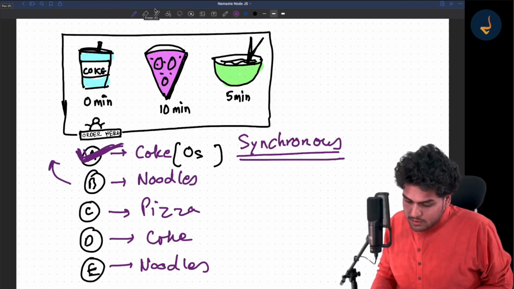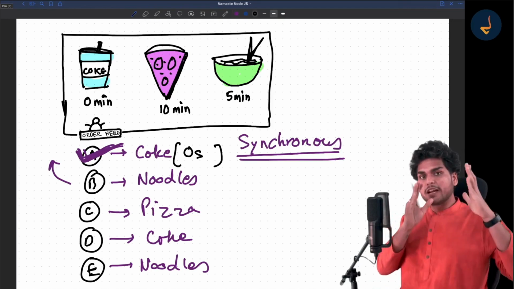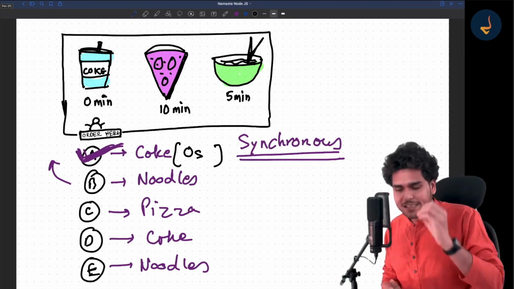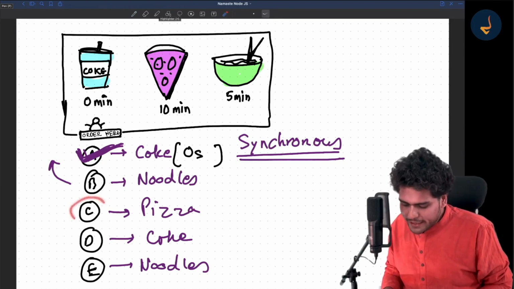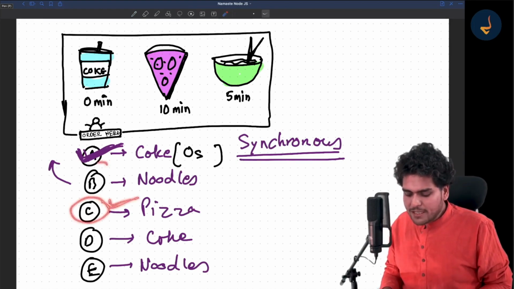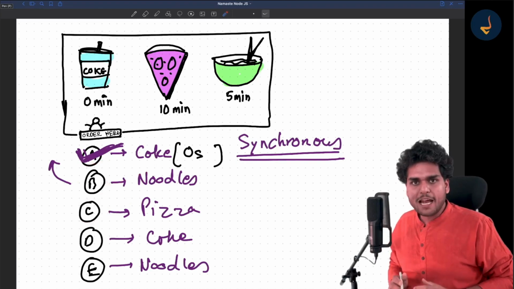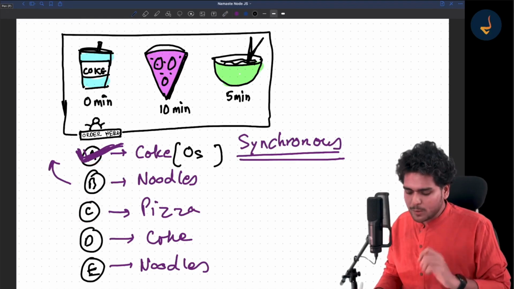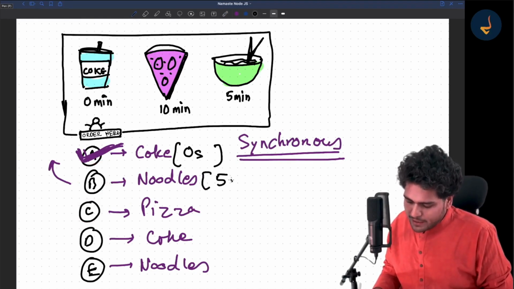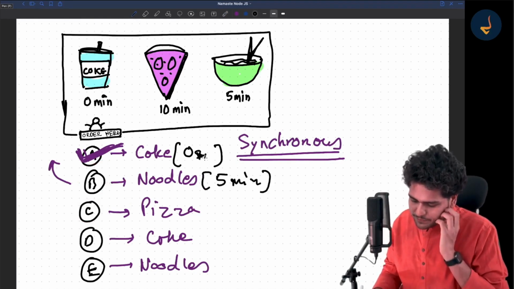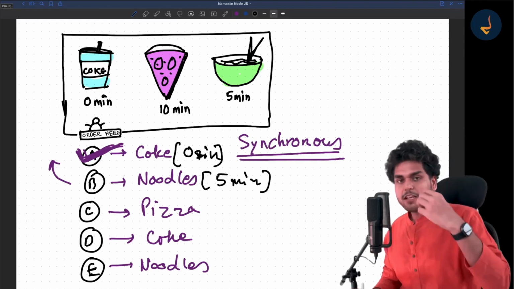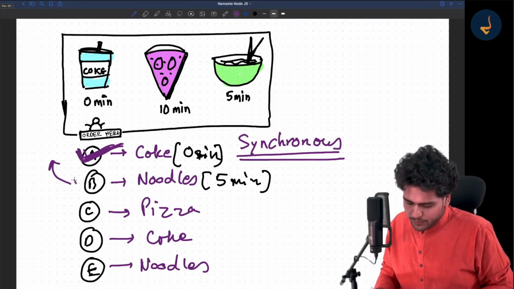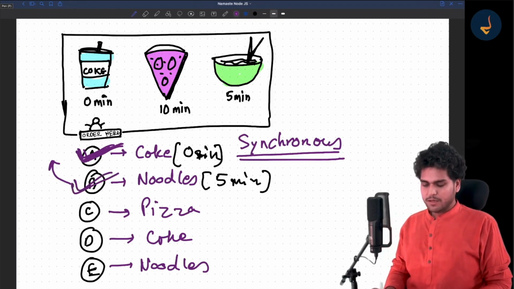Now, suppose this restaurant is working in a synchronous fashion. What does it mean? It can only take the order of C, the customer behind, once the order of B is finished. So what will happen? B is standing over there in the queue waiting for the noodles to be prepared. And after 5 minutes, the noodles are fulfilled. So after 5 minutes, the order of B has been fulfilled.